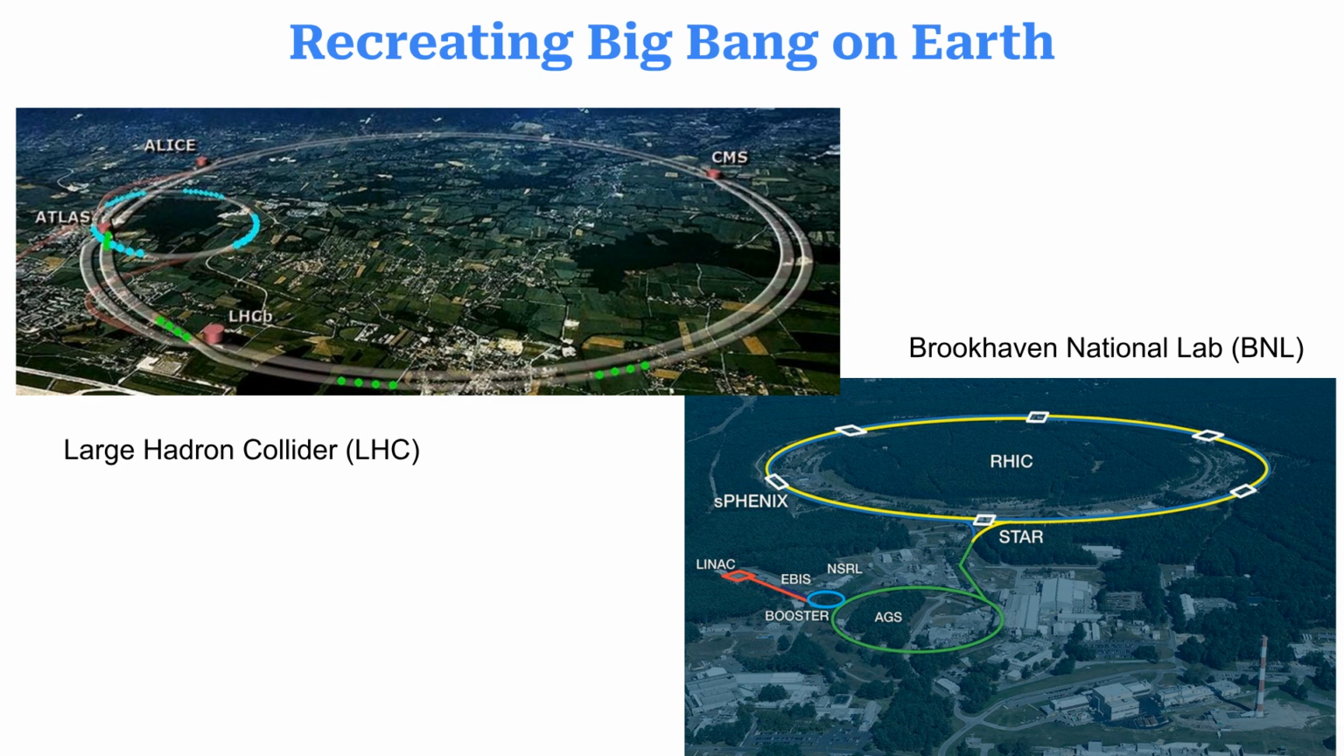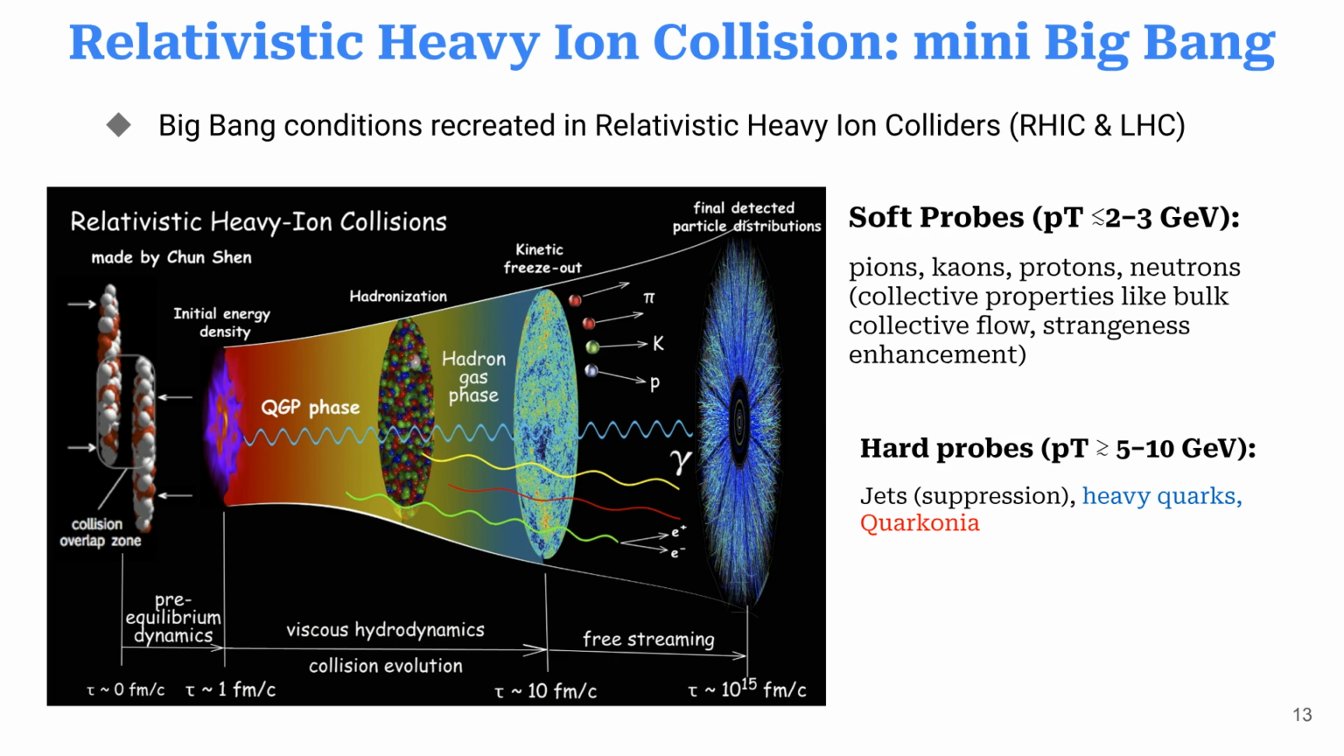We can recreate Big Bang conditions here on Earth using powerful colliders like the Large Hadron Collider at CERN and the Relativistic Heavy Ion Collider at Brookhaven National Lab. These relativistic heavy ion collisions create mini Big Bangs, producing conditions similar to the early universe. We study both soft probes and hard probes to understand the quark-gluon plasma.